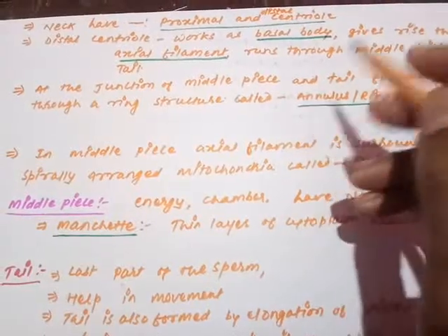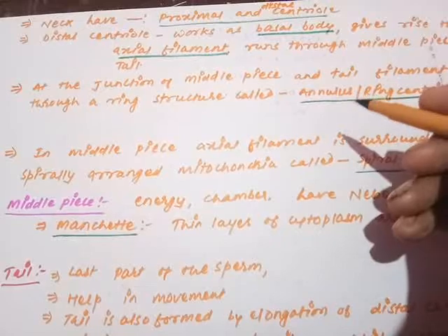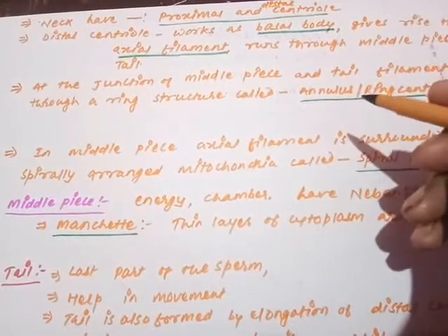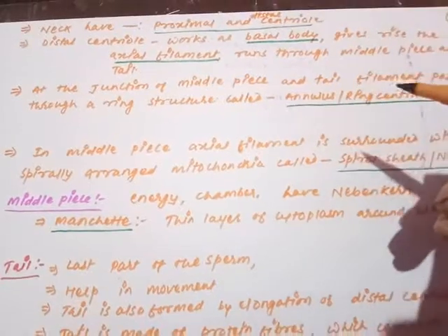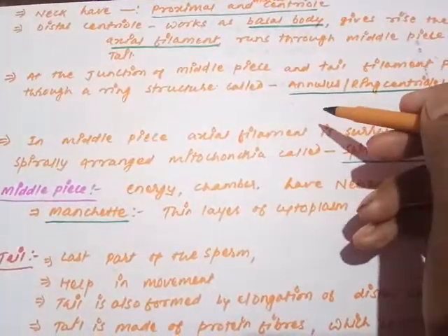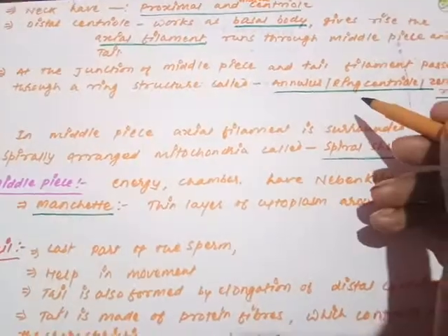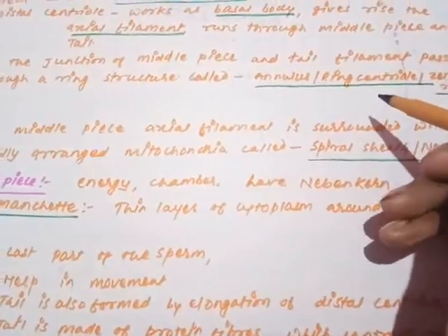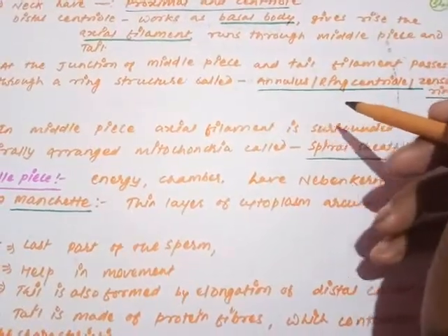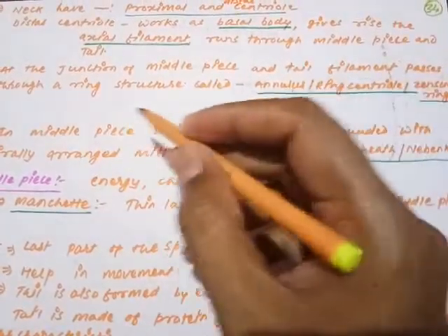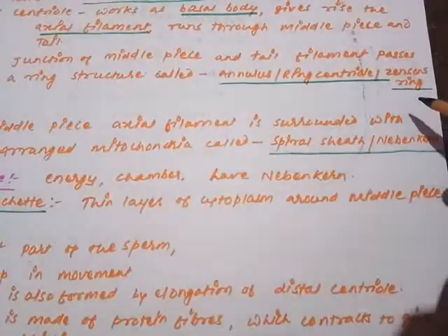Are you getting my point? It is also known as Jansen's ring.